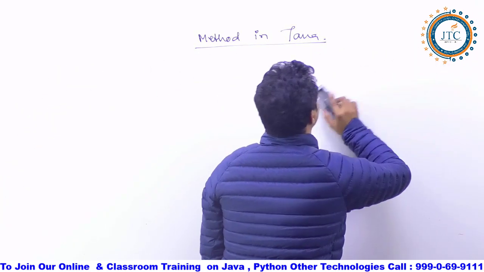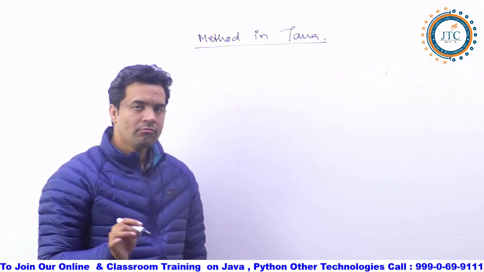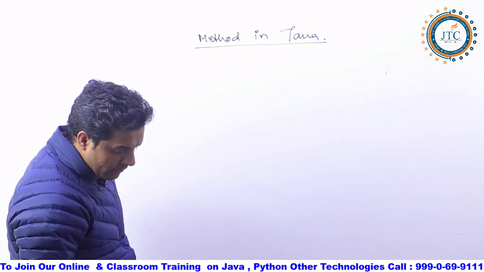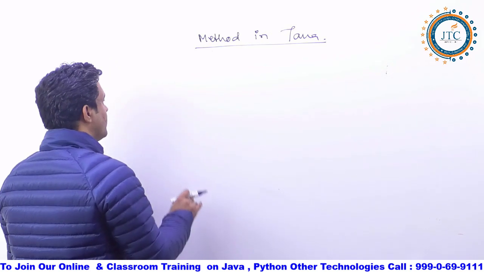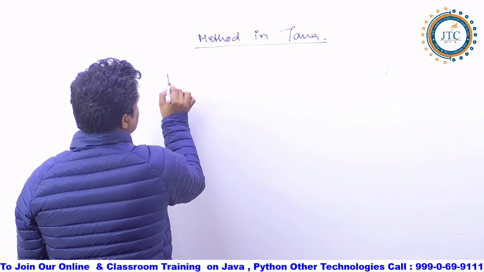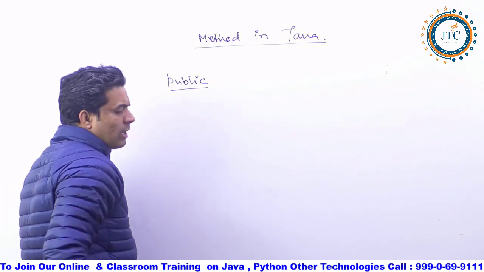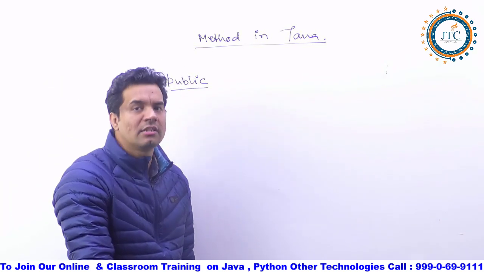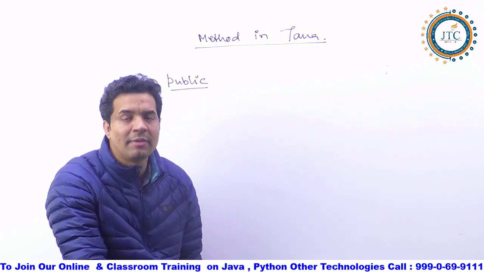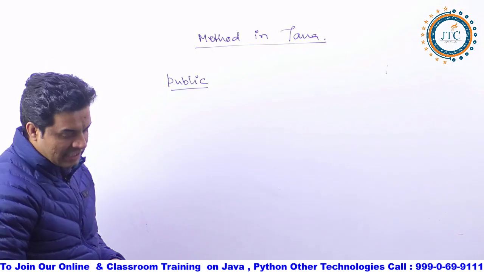Whenever I write a method, first, if you want it to be accessed everywhere, you can declare it as public. If you want it to be accessed at all places, then definitely you can declare that method as public. That's what we are doing here.